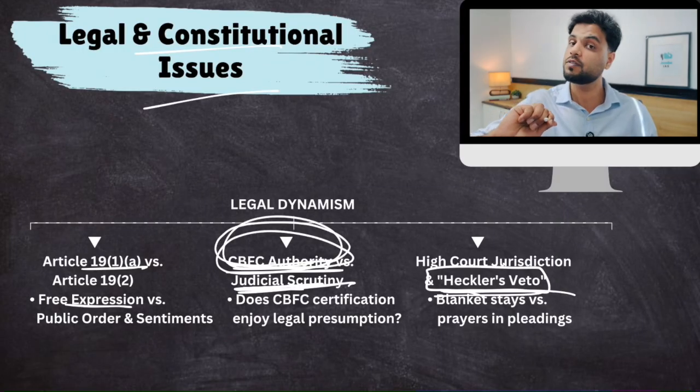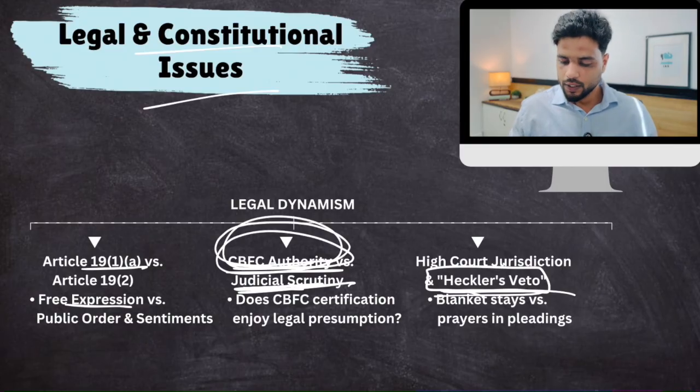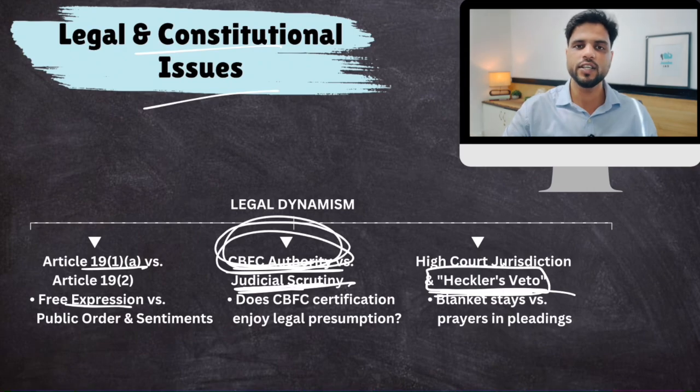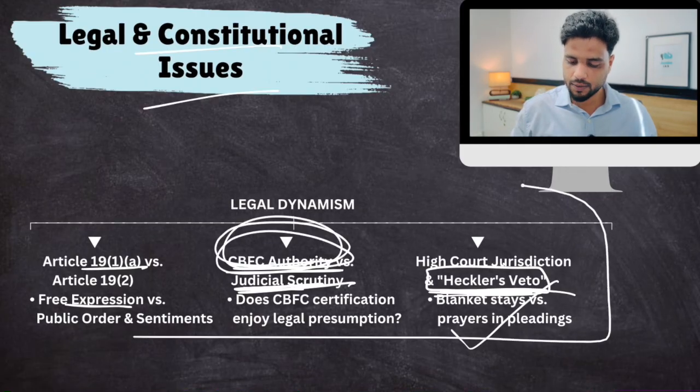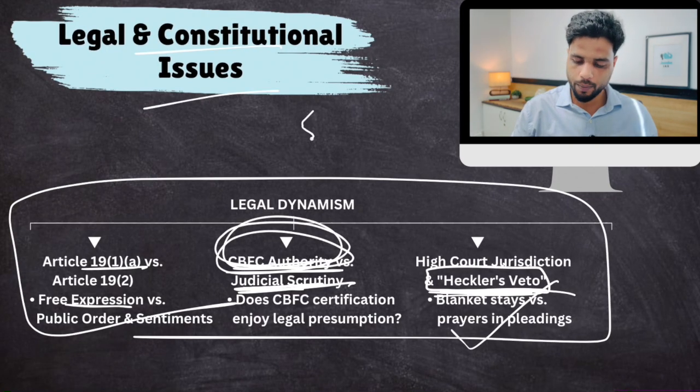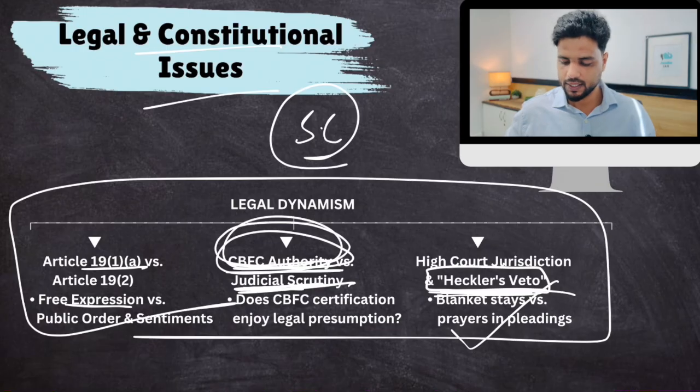and if you don't stop this film, we will create law and order problems. You cannot cancel a film based on a threat. You have to look at that film holistically. Okay? This is Heckler's veto. That 3 or 4 people can stop a movie's release just because they have the capacity to create law and order issues. This is a big problem. So this is being debated, and the Supreme Court took the side of filmmakers in a sense.